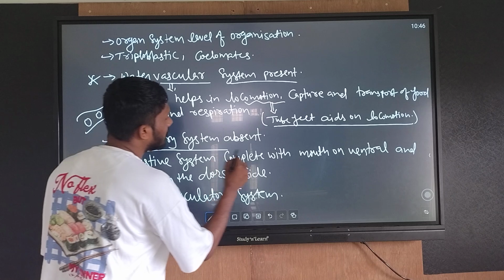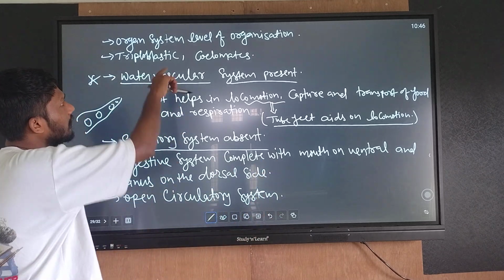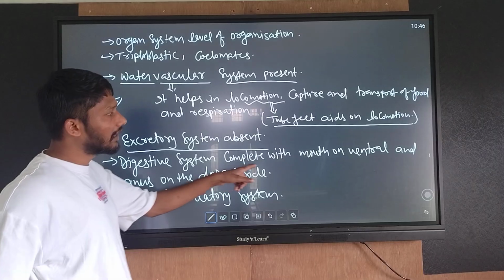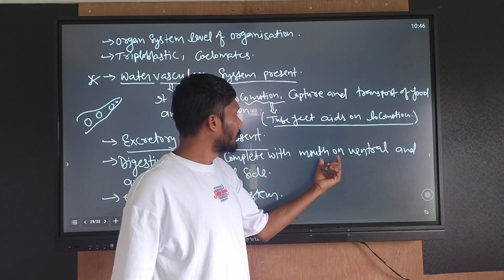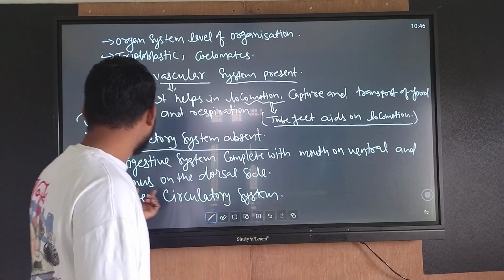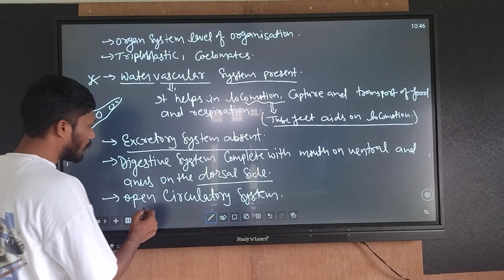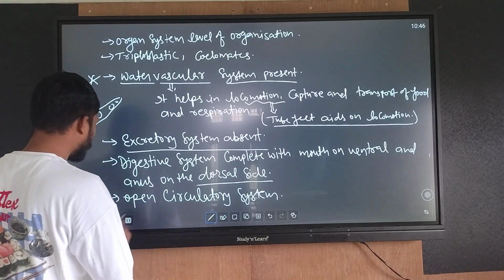Excretory system is absent in Echinodermata. Complete digestive system with mouth on the ventral and anus on the dorsal side. Open circulatory system.